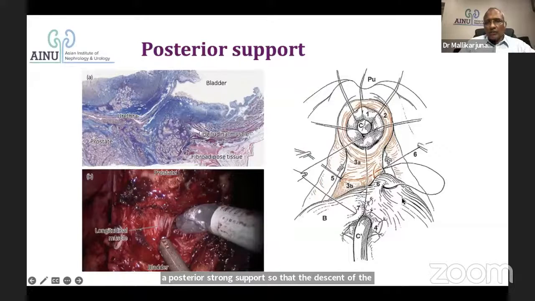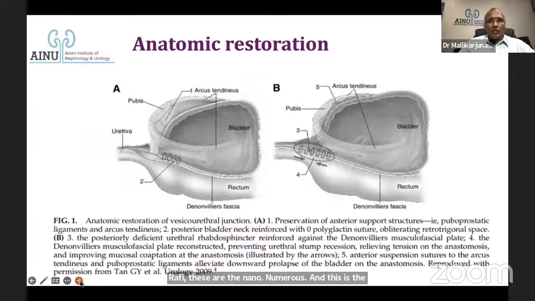So that we are going to demonstrate. This has been very commonly used. You call it a Rocco stitch, but the functional detail of the Rocco stitch is basically this is the median raphe, this is the Denonvilliers ligament, and this is the posterior longitudinal muscle of the bladder, all stitched together so that they come across.